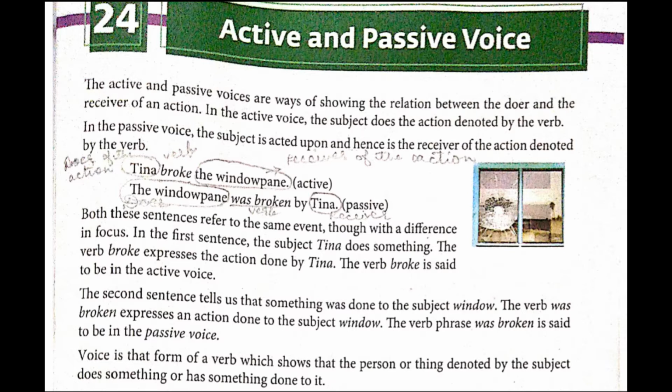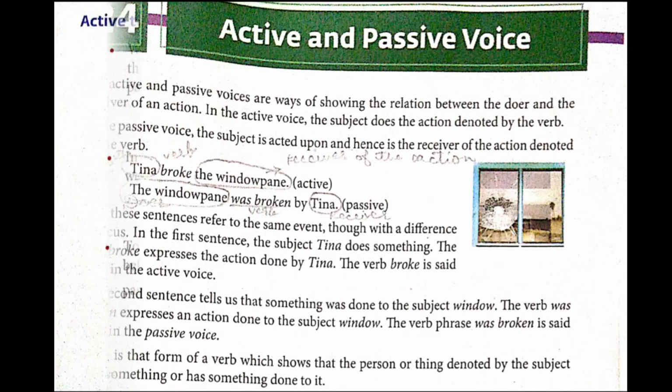So here, students, in active passive voice, we have to interchange the position. Doer of the action becomes a receiver of the action and receiver of the action becomes the doer of the action in passive voice. Voice is that form of a verb which shows that the person or thing denoted by the subject does something or has something done to it.